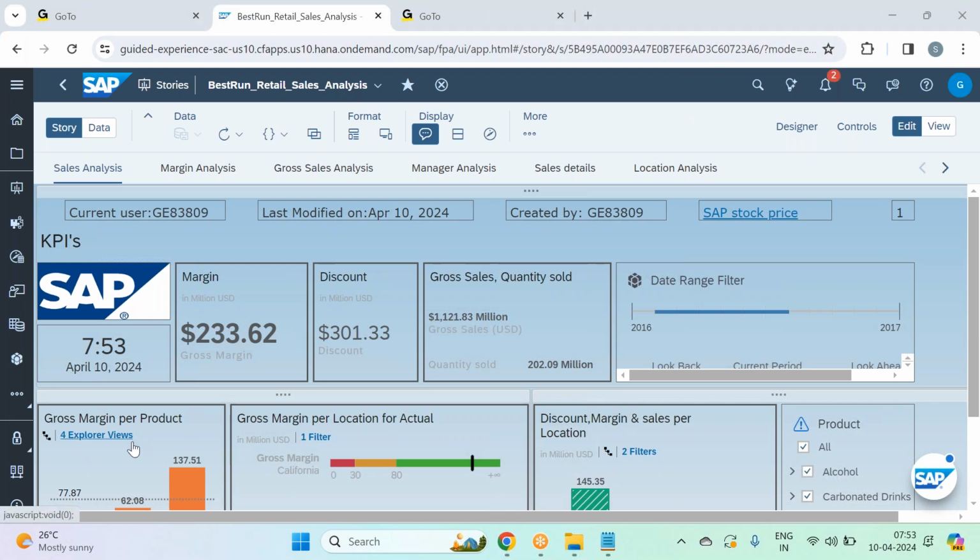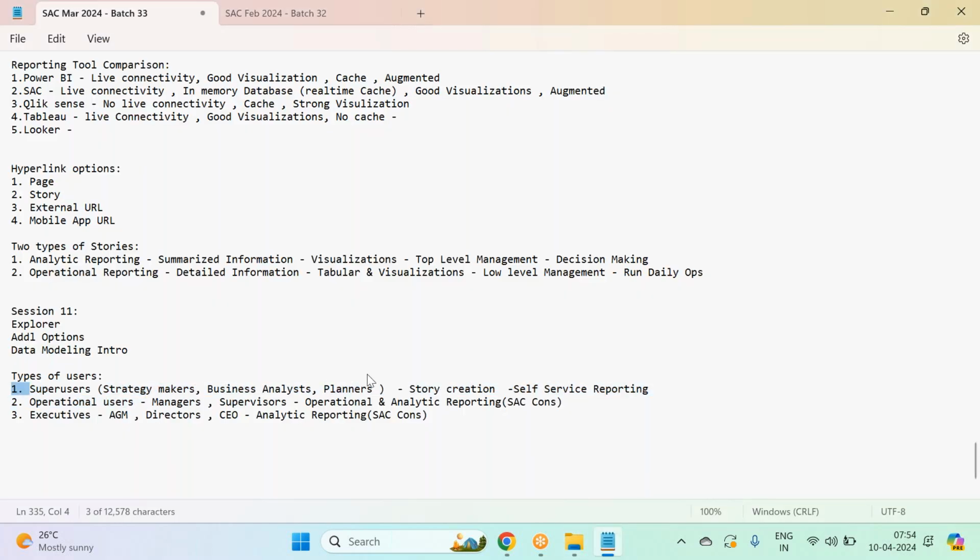So generally we enable Explorer, guys. Different analytic reporting, right? We enable the Explorers for sure. By default. And so generally in security, I'll give to which user we should add that Explorer option so that he can go and create his own self-service Explorer widgets. Not all users, guys. Only super users or power users will be given this access. Only these users will be given access to create their own self-service widgets, not the operational users and executives.